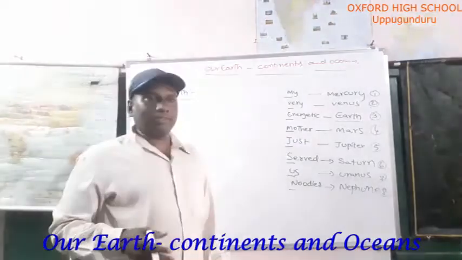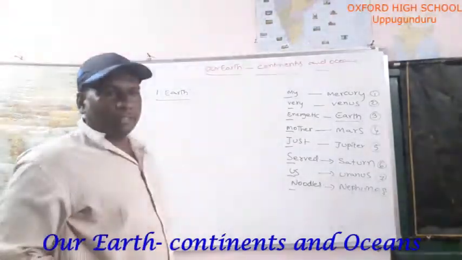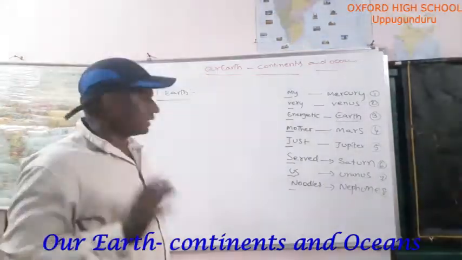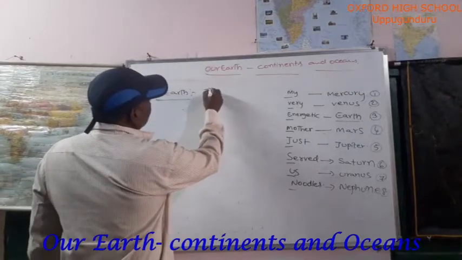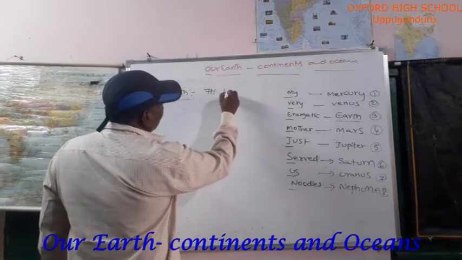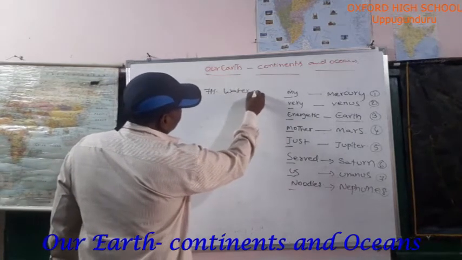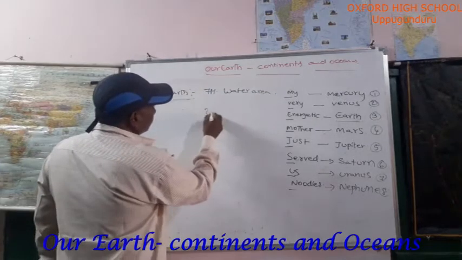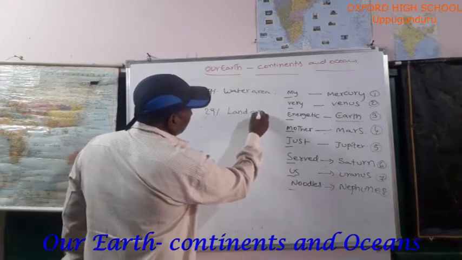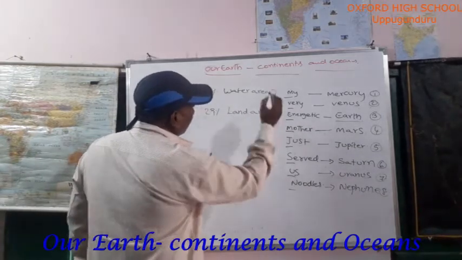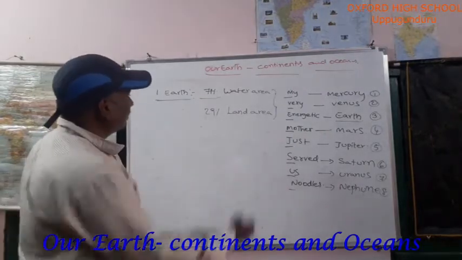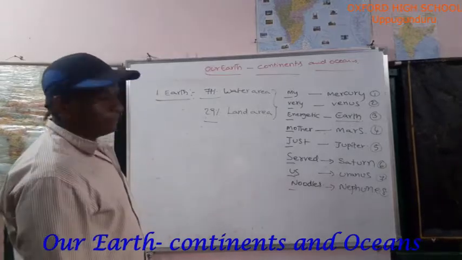Already in the previous classes you learned about the earth. 71% water area is present here, and 29% land area is present here. On earth, 71% water area, 29% land area.